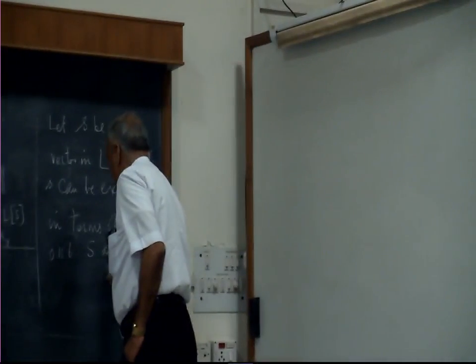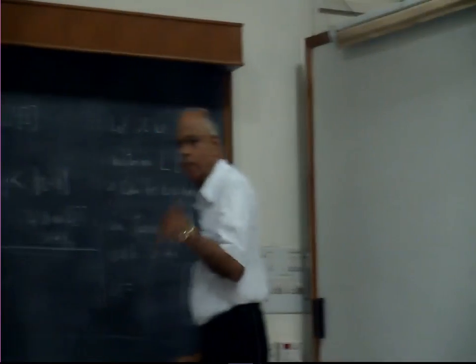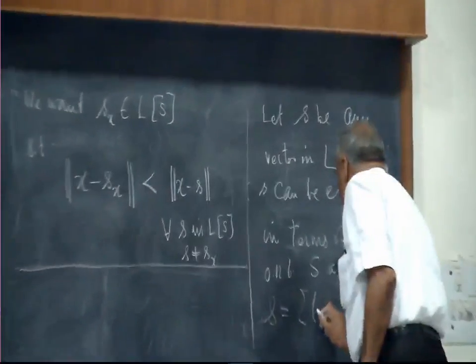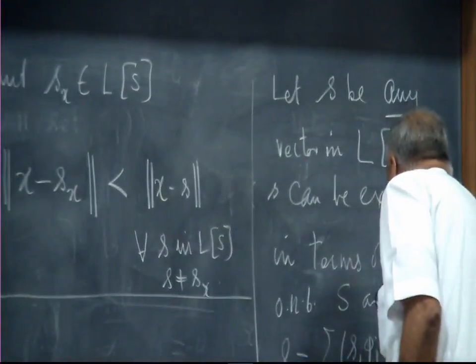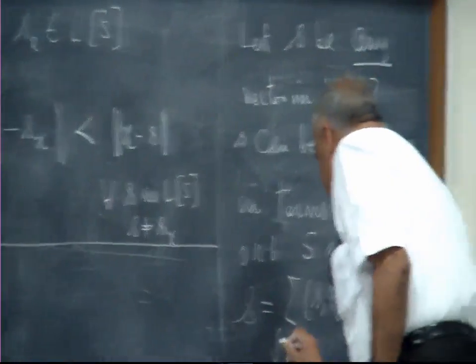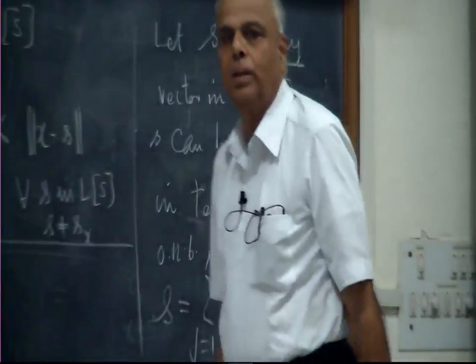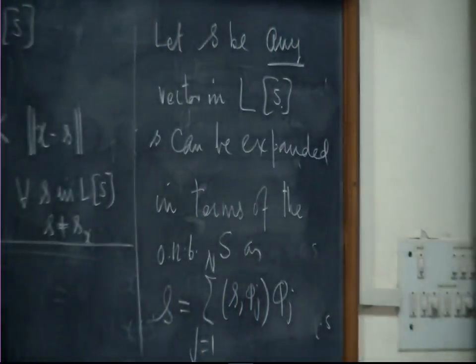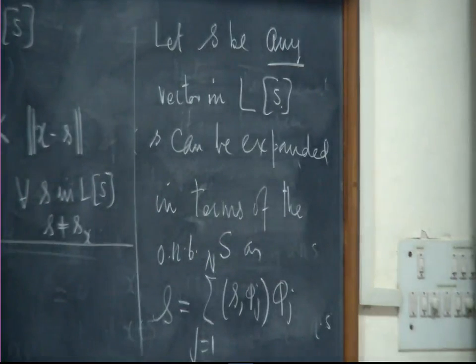You just take the components along the j directions multiplied by the j vector, j equal to 1 to n. That is the standard orthonormal basis expansion. Like x dot i times i plus x dot j times j plus x dot k times k, which is what we do in the 3-dimensional ijk basis.